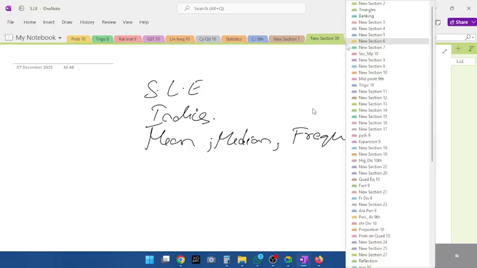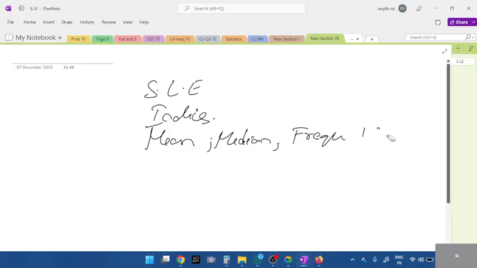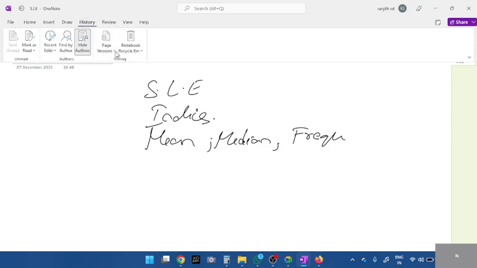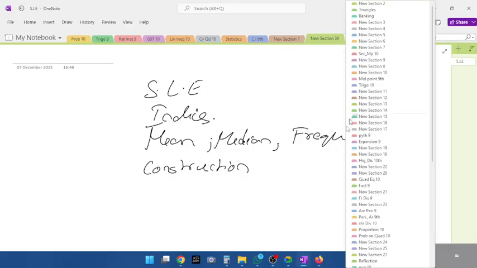Frequency polygon, right? Frequency polygon. Then construction only, which you'll add for your test, students. Construction. Construction comes in which chapter? Quadrilateral.